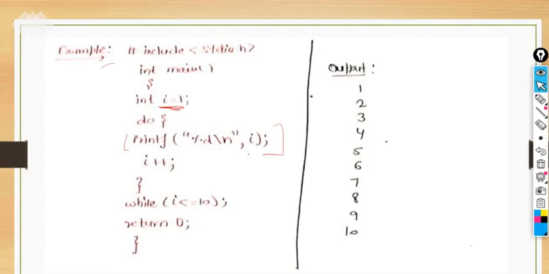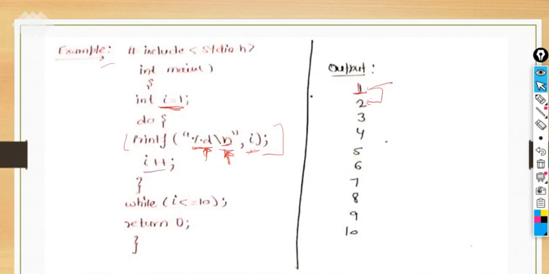We want to print the values of i. \n is the escape sequence that we have already discussed; it means next line. What is %d indicating? An integer type value. Since i is an integer, at the place of %d it will print the value of i. What is the value of i? It's 1, so 1 is printed here. Then the next line, so the compiler comes to the next line. Up to now, 1 is printed.